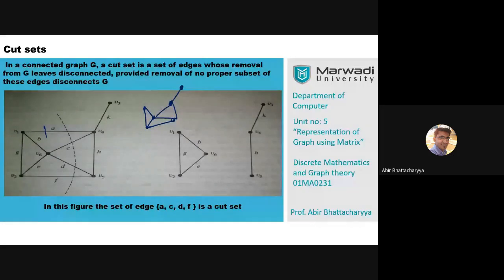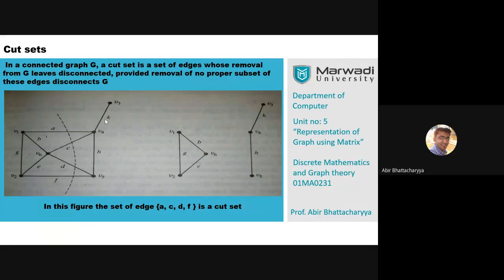If I apply K, K is a cut set. If I cut K, K can disconnect the graph into 2 parts: one is V3, and the other is the rest of the graph. All right.